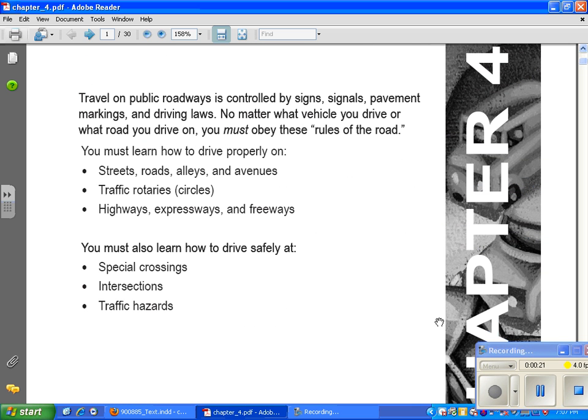Travel on public roadways is controlled by signs, signals, pavement markings, and driving laws. No matter what vehicle you drive or what road you drive on, you must obey these rules of the road. You must learn how to drive properly on streets, roads, alleys, and avenues, traffic rotaries, circles, highways, expressways, and freeways. You must also learn how to drive safely at special crossings, intersections, and traffic hazards.